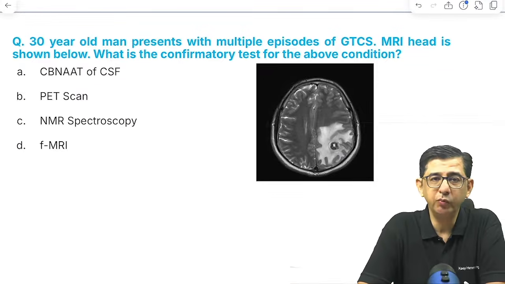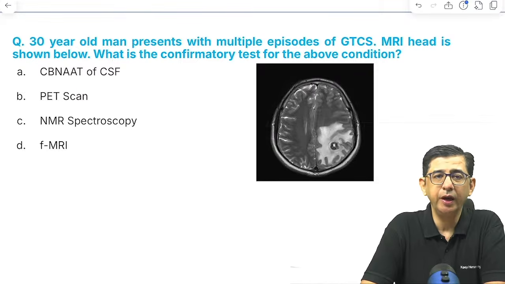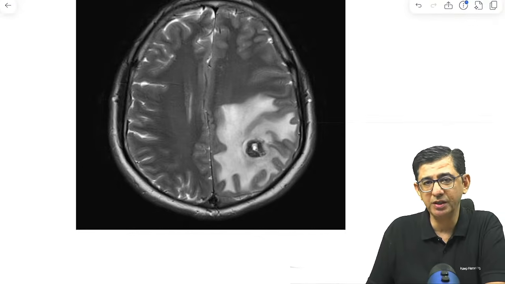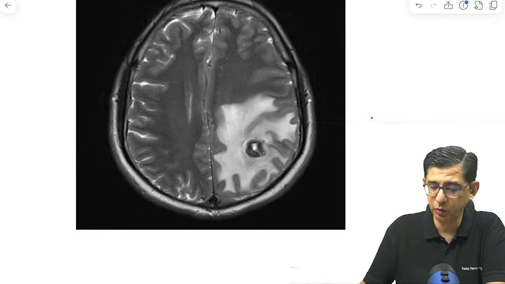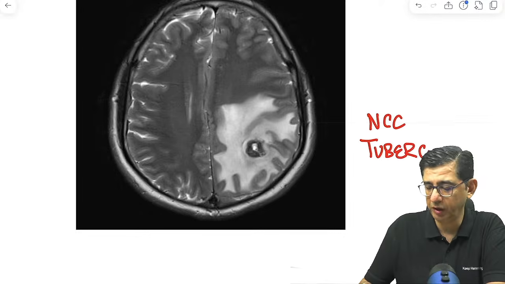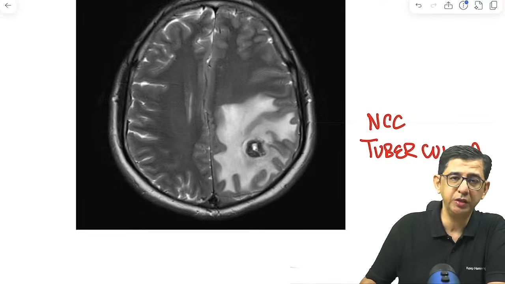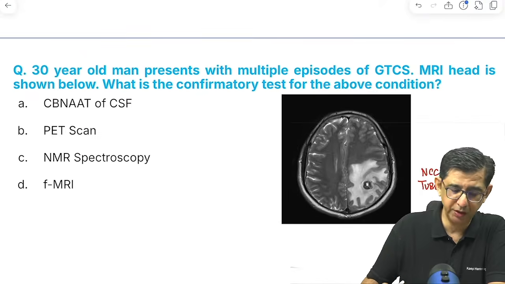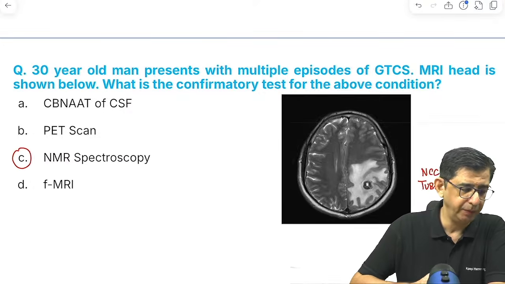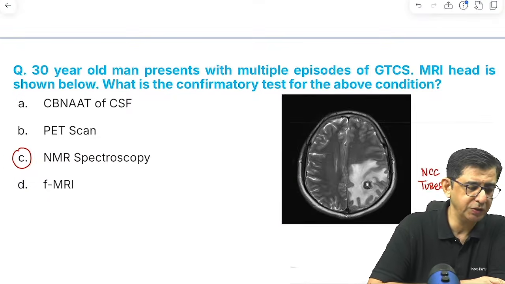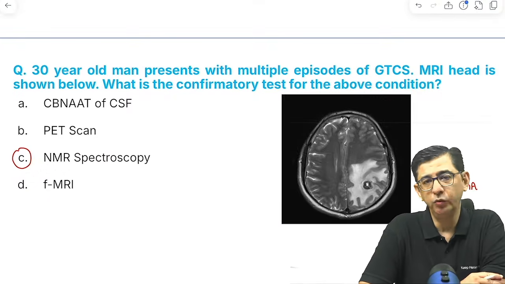Then is a patient who had come with multiple episodes of GTCS. The MRI head is shown below, and then you can see a ring enhancing lesion, lot of cerebral edema that is present in this patient. So it's obviously neurocysticercosis, but then one of the differentials that needs to be kept is always a tuberculoma. And considering the fact that there are two close differentials, though evidence wise this looks like neurocysticercosis with the scolex that is present, we would like to go for a yep, it is tuberculoma. So the correct answer would be a spectroscopy for diagnosis of this condition. Exactly, that would help you in identification.